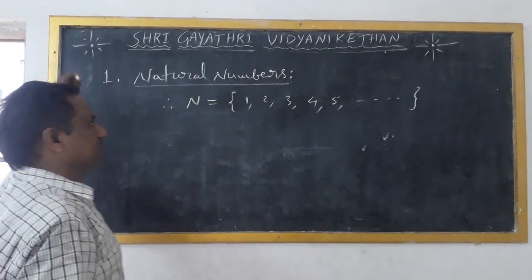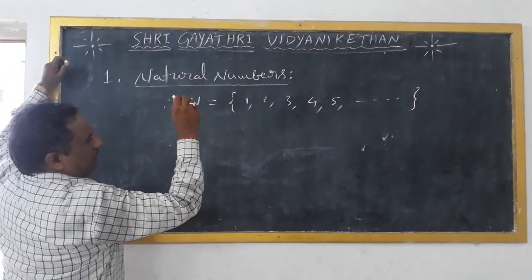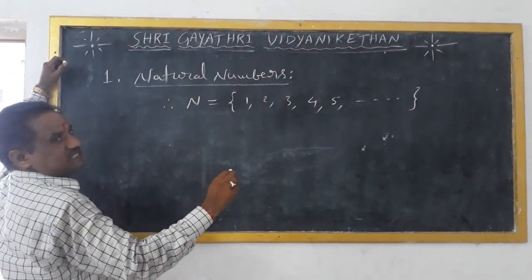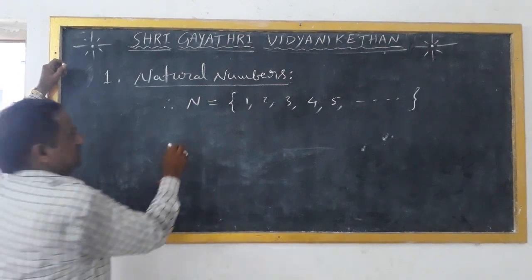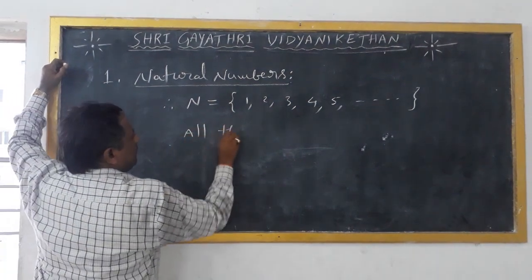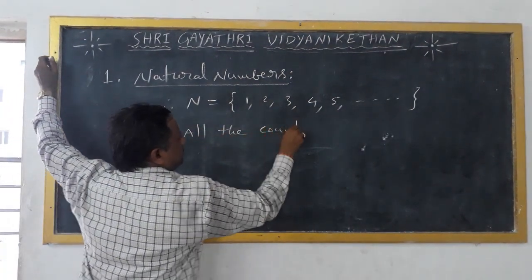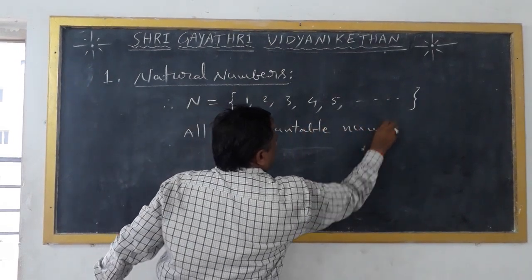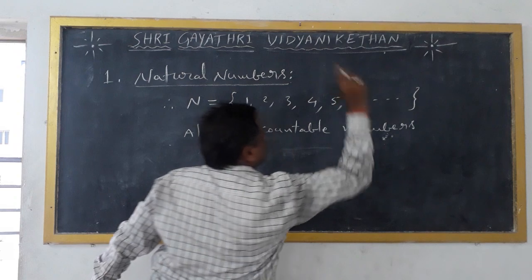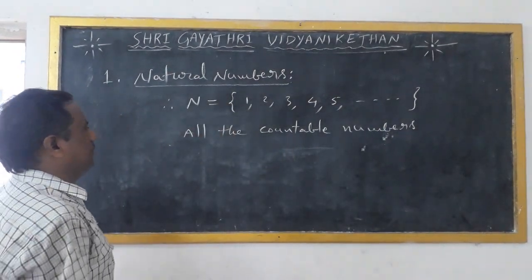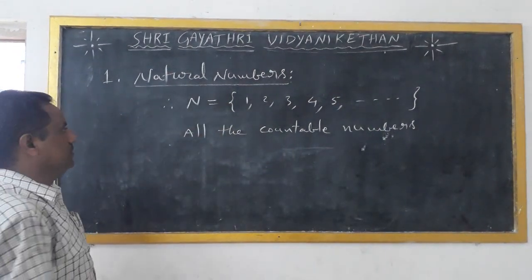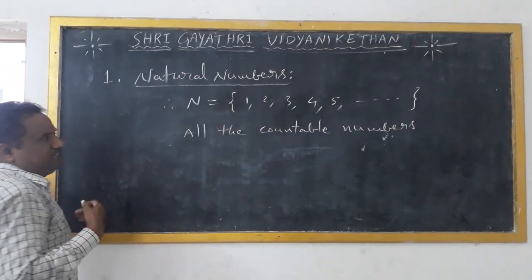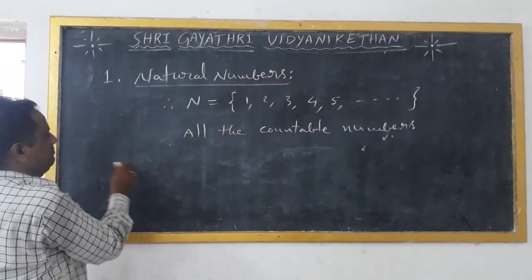Simply, we can define that all the countable numbers are called natural numbers. So, this is the first one, natural numbers.